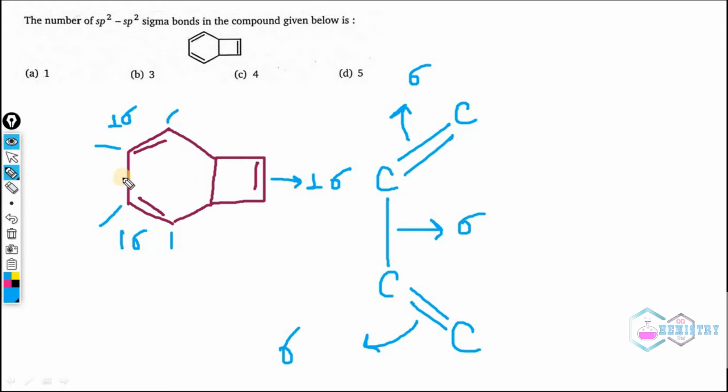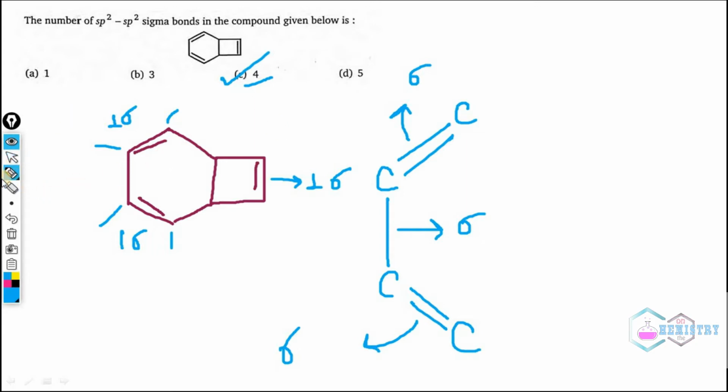In this case we omitted this bond, so this bond is the extra sigma bond that is formed between these two sp2 carbons. Hence we found here there are 3 sigma and the extra sigma is out there. So the correct answer will be C. So there will be a total of 4 sigma bonds in this compound.